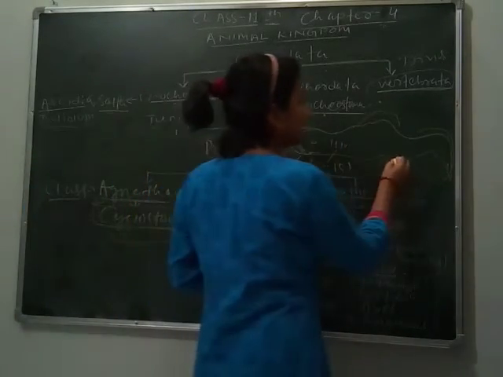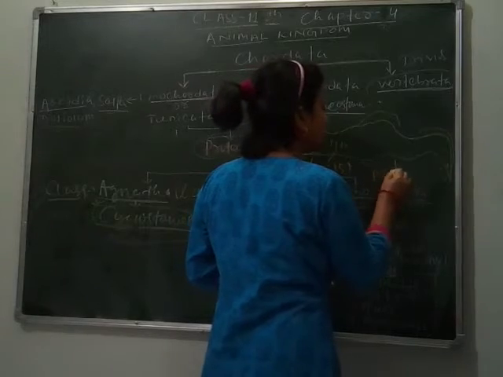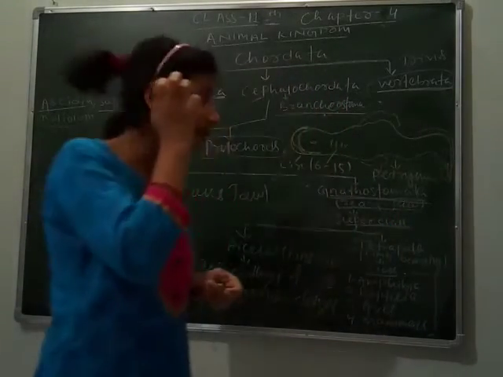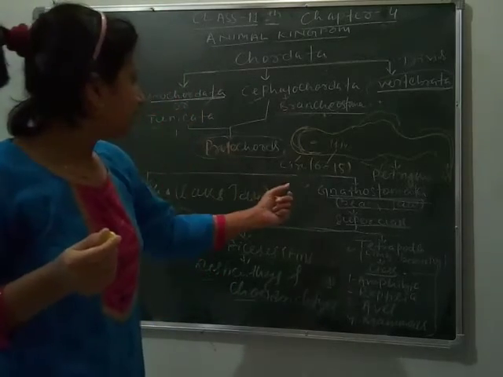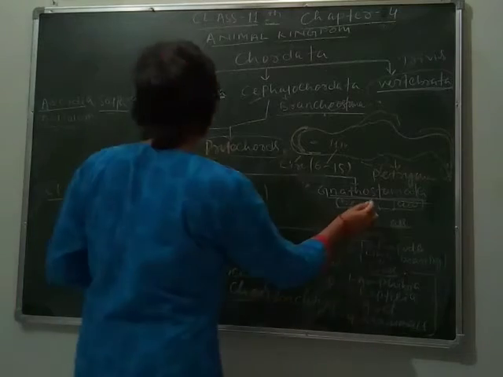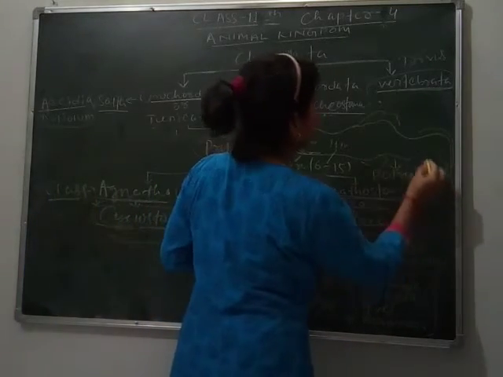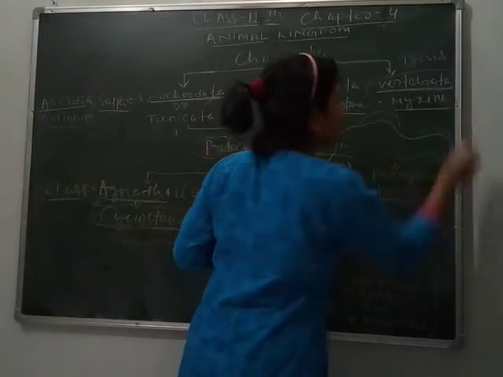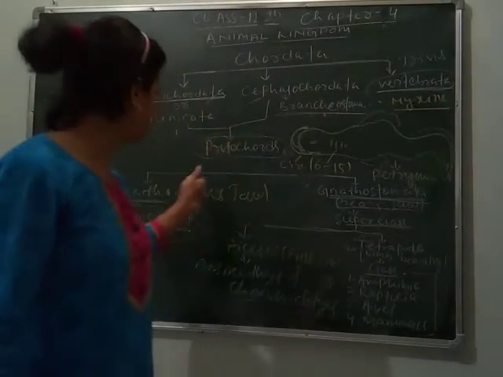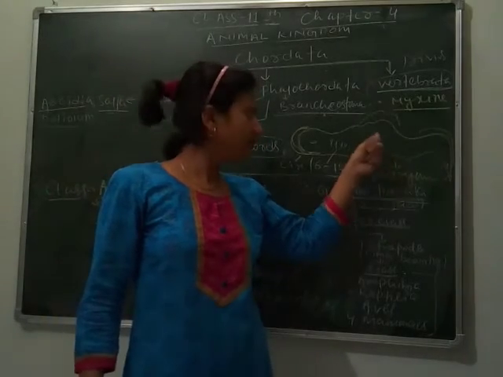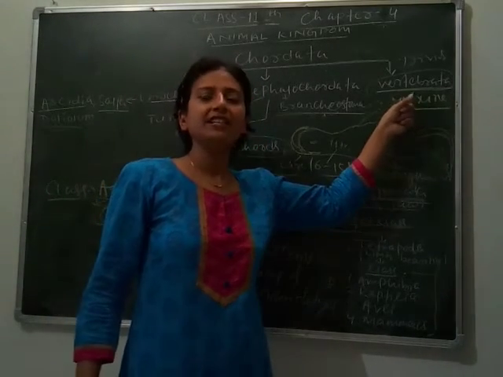The example is Petromyzon, and another example of Cyclostomata is Myxine. So I have given you two examples here, Petromyzon with diagram, and Myxine.